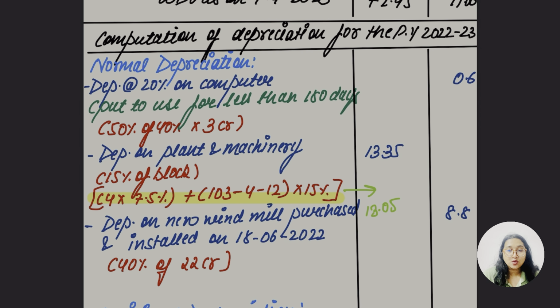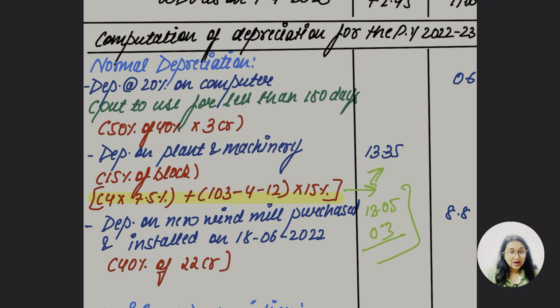Okay, so let's go for this 4 crore. As I told you, it's going to be 7.5, right? 7.5% of 4 is going to be 0.3. Okay, and the total is going to be 13.35. This is what, 13.35. Now do you understand? 4 crore at 7.5% as it was used less than 180 days. It was installed and put to use after November. Okay, so the rate is going to be 7.5%. Clear, right? Yes.